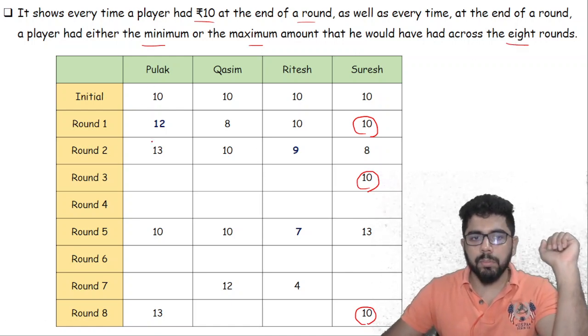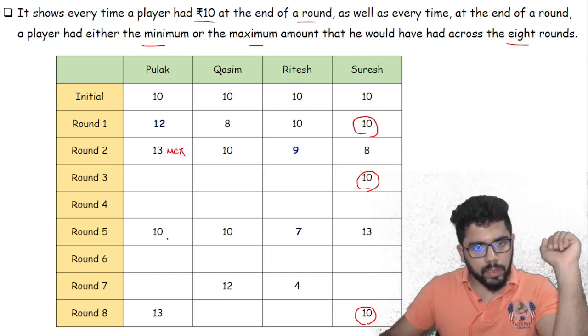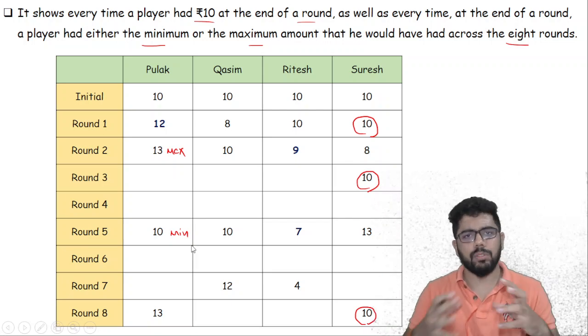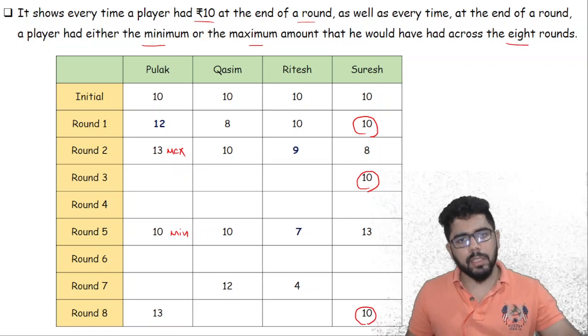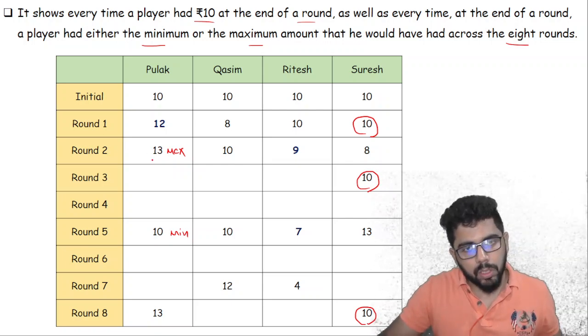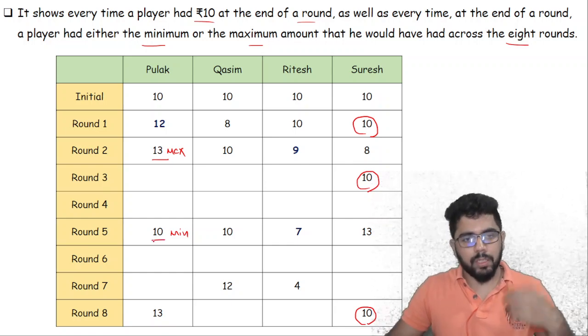That means suppose I'm taking Pulak. So 13 is the maximum for Pulak, and we can see 10 is the minimum. So throughout all the rounds, Pulak has to have money between 10 and 13. Okay, it cannot have less than 10, it cannot have more than 13, it cannot have 13 again also, because 13 once it has been mentioned, it cannot have 13 again, and it also cannot have 10 one more time.